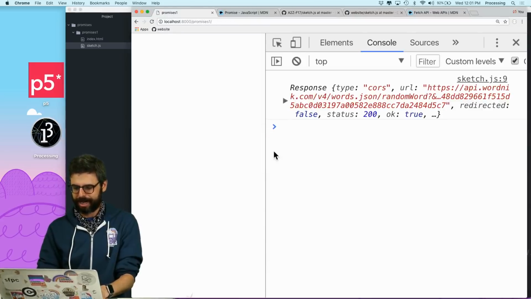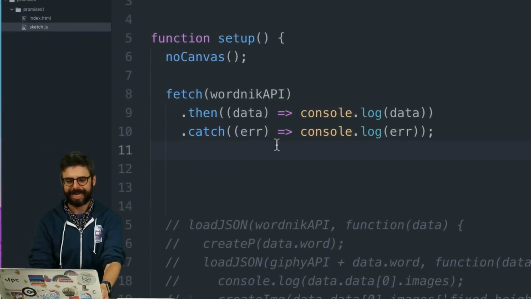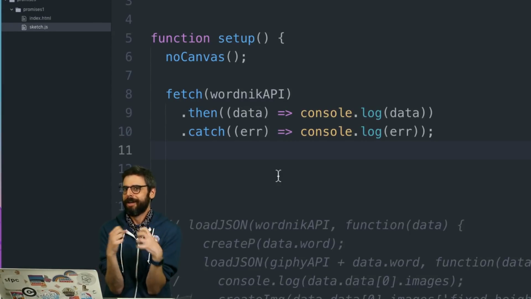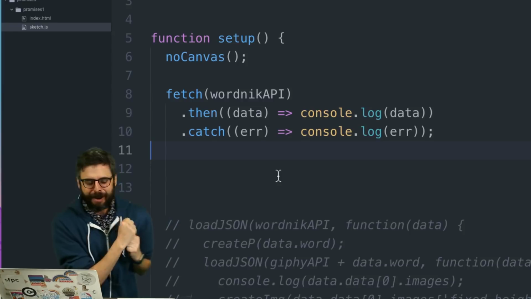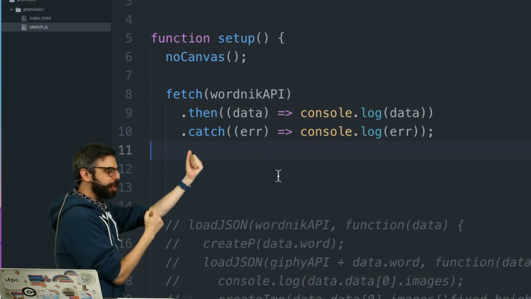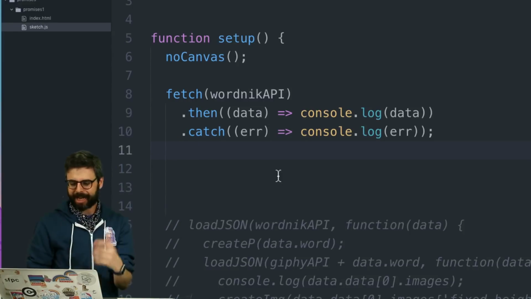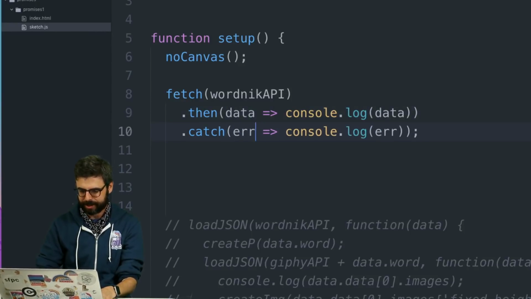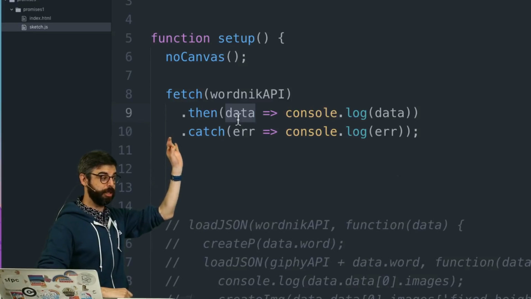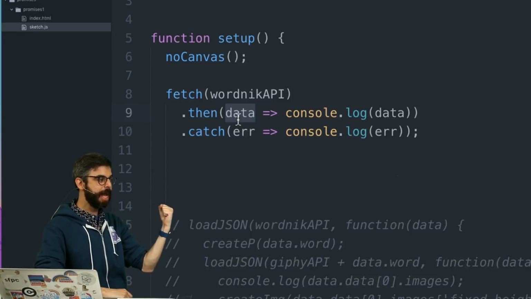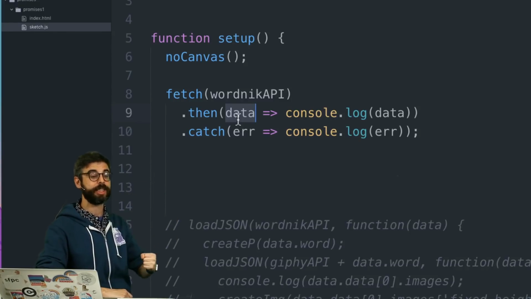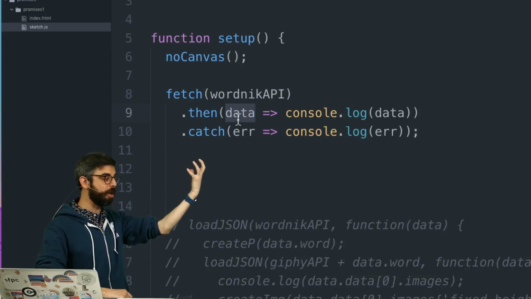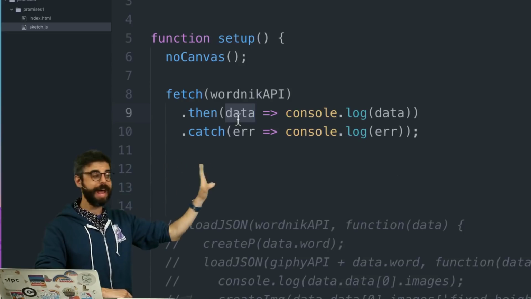And then let's look at it again. Okay, it's still working. So look at this. This is starting to look kind of nice. It's confusing. This is not for your first day of programming, but I now have fetch, which returns a promise. And because I only have this one, I can get rid of these parentheses. I have this function which returns a promise, and the promise is handled when it is fulfilled. The data is console logged. When there is an error, the error is console logged. That's what I have so far right now.